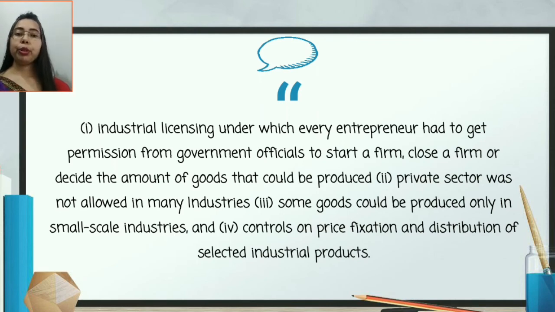Some goods could be produced only in small-scale industry earlier, but now this reservation is gone. Now every product can be produced by either large scale or small scale. There was control on price fixation and distribution of selected industrial products. Now this was totally determined by market forces. I hope you understood all these things.